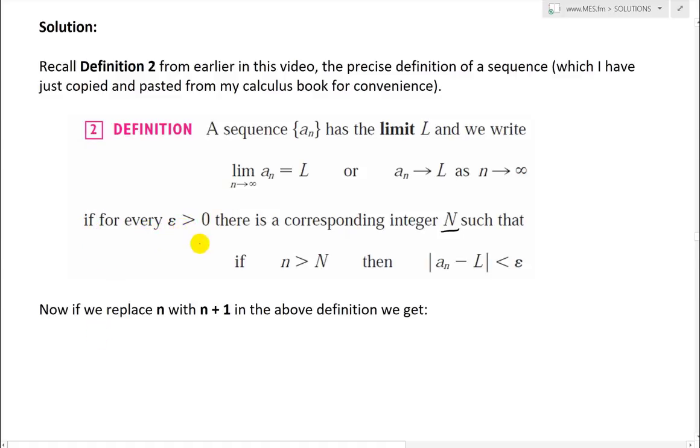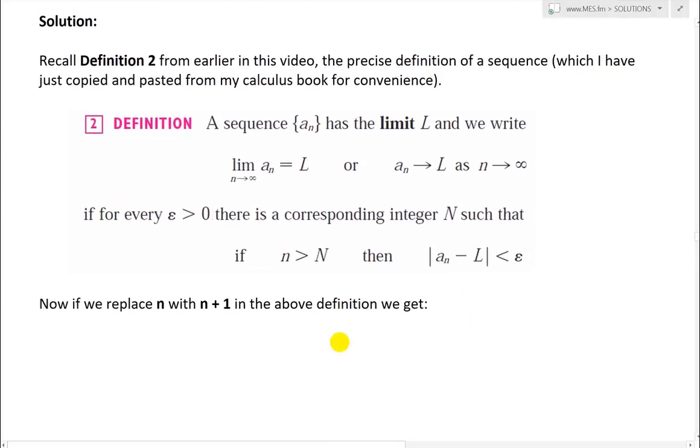If we make epsilon extremely small, very close to 0, then there is always an integer capital N such that for any integer greater than it, the difference between the sequence and the limit is less than that number, which is already greater than 0 but very, very small. So thus the difference is approaching 0, and by definition, the limit exists and equals L.